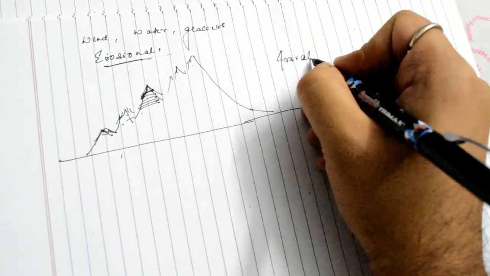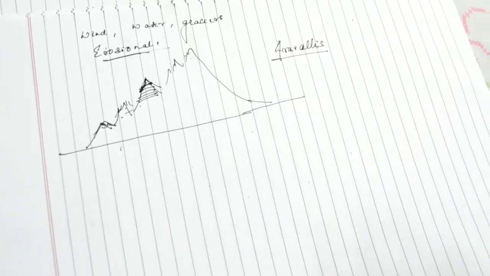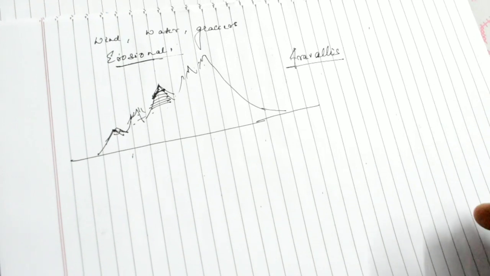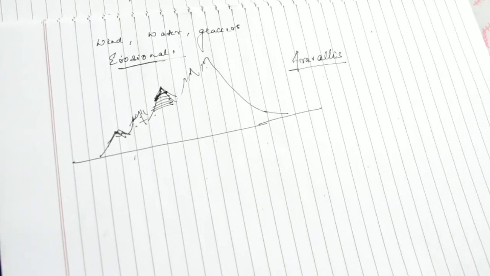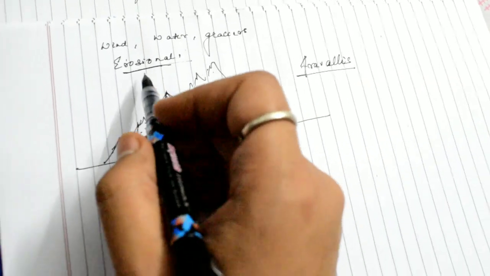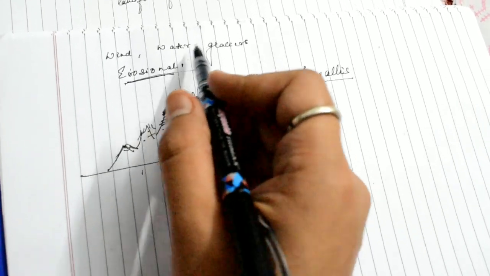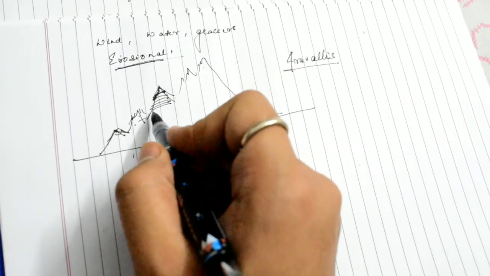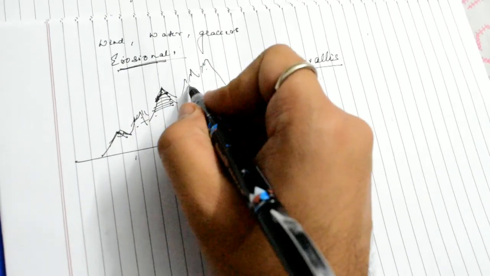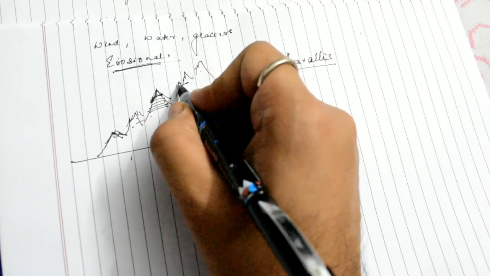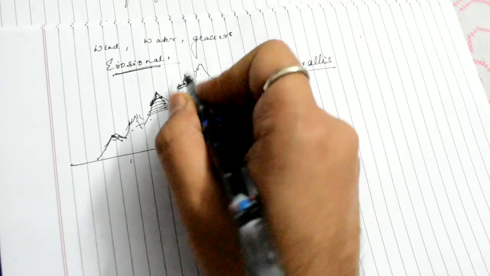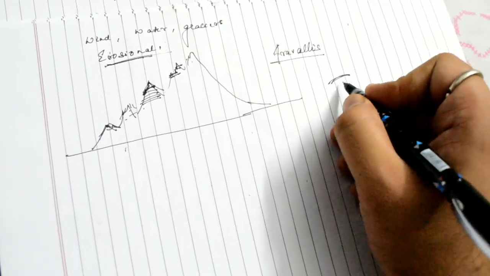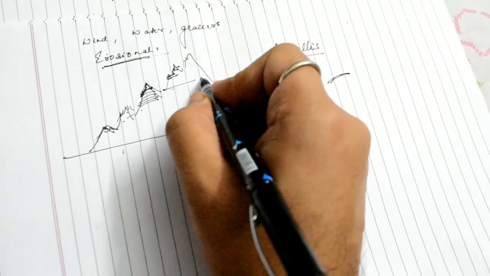It is said that the Aravallis once upon a time were as high or even higher than the Himalayas, but over millions of years, due to the erosional forces, wind, water, glaciers, the height of the Aravallis kept on decreasing. Similarly over here also, the mountain slopes become rounded first, and then there is a gradual decrease in height.